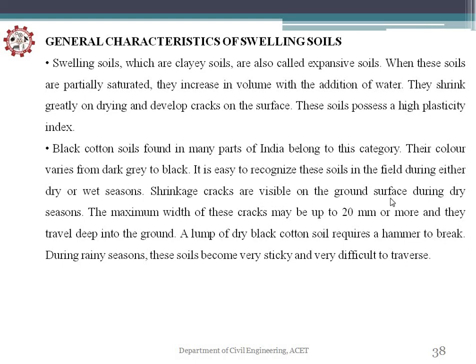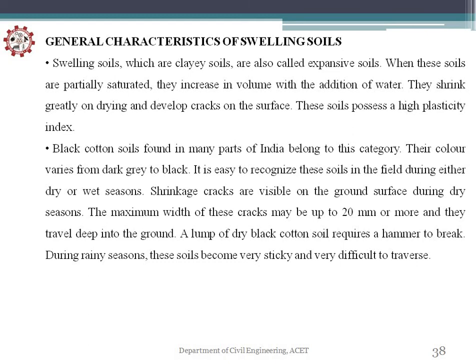Shrinkage cracks are visible on the ground surface during dry seasons. The maximum width of these cracks may be up to 20 mm or more, and they travel deep into the ground. A lump of dry black cotton soil requires a hammer to break. During the rainy season, the soil becomes very sticky and very difficult to traverse. Of course, when dry it becomes hard like a stone, you cannot break it by hand. You have to take some instrument to break it.